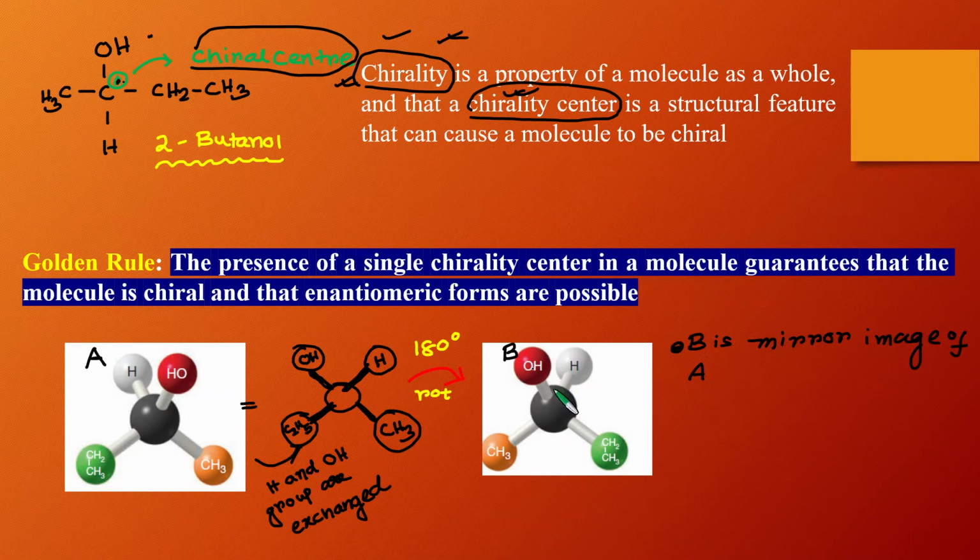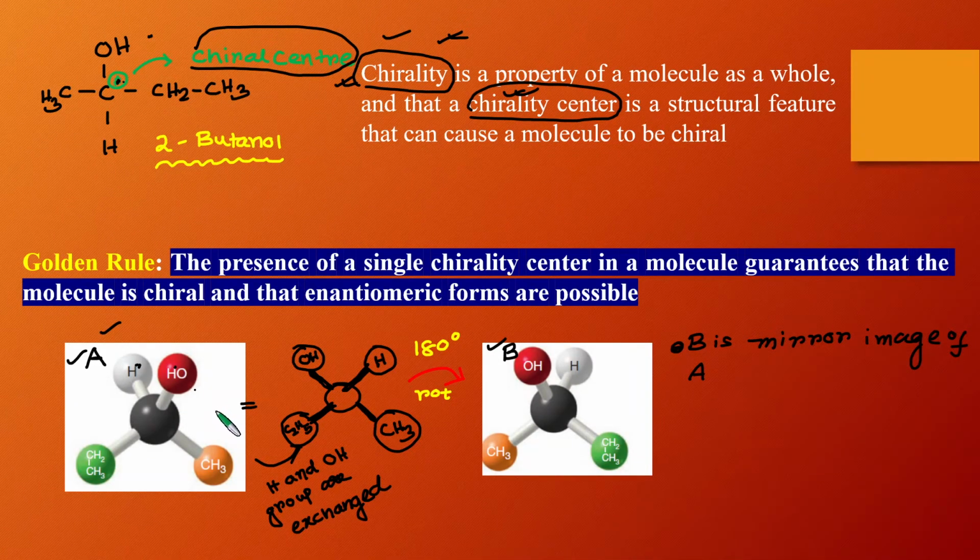Now you can see that the basic difference between A and B, which is the mirror image of molecule A, is that these two groups, this hydrogen and hydroxyl group, are interchanged. So A is converted into its mirror image B simply by interchanging these two groups, that is hydrogen and hydroxyl group.